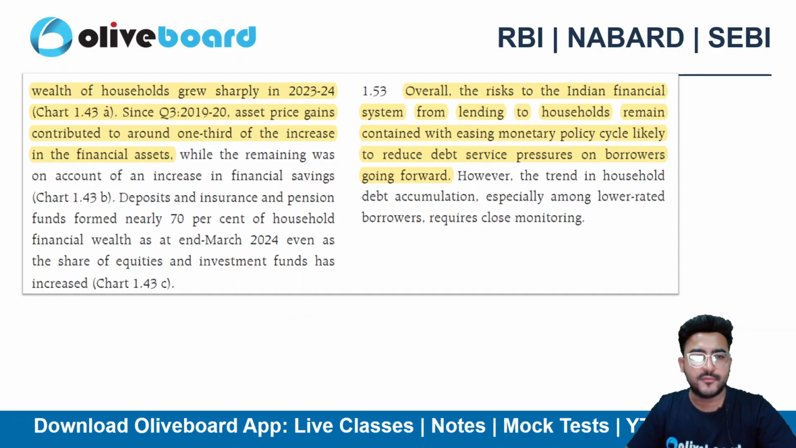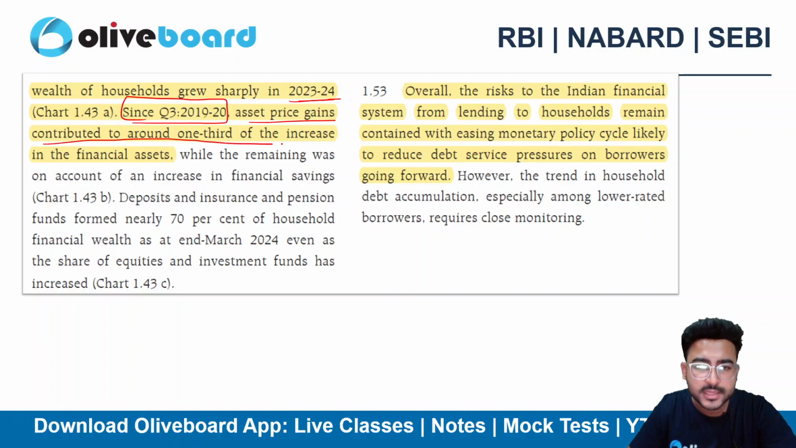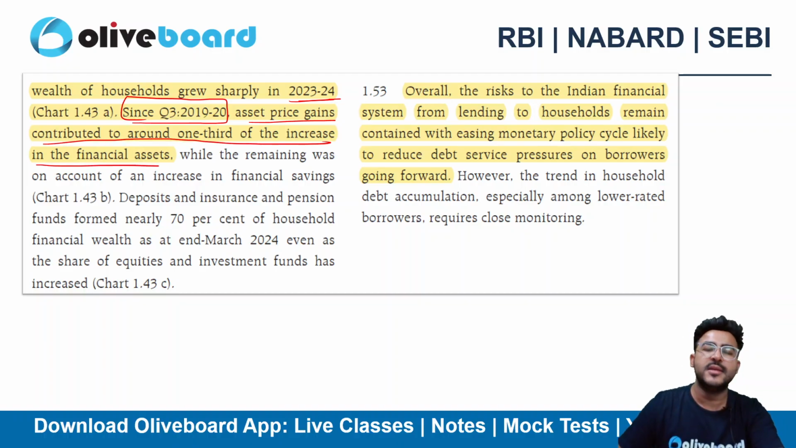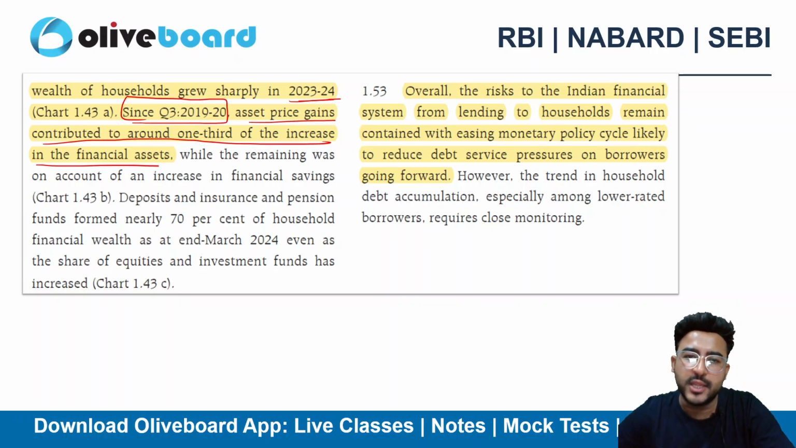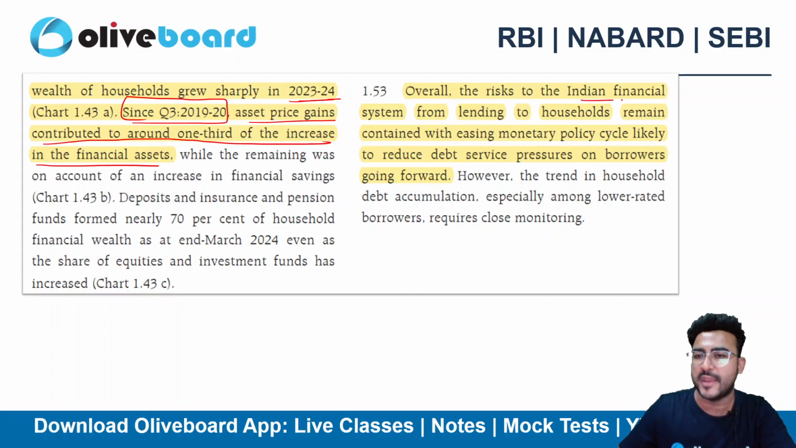Then the wealth of the households grew sharply in 23-24 since the COVID time. Since the 2020 COVID time, the asset price gains contributed around 1/3 of the increase in the financial assets. So overall, the risk to the Indian financial system from lending to the household remains contained